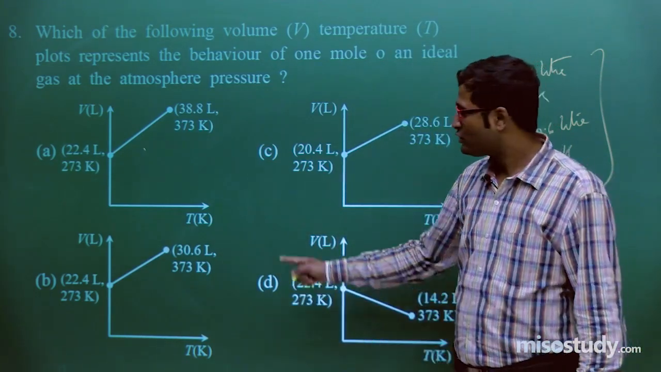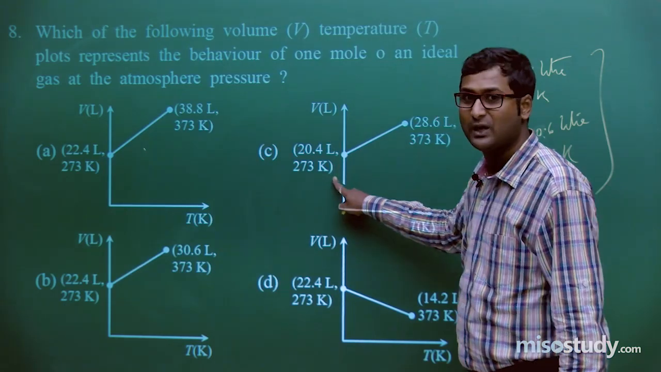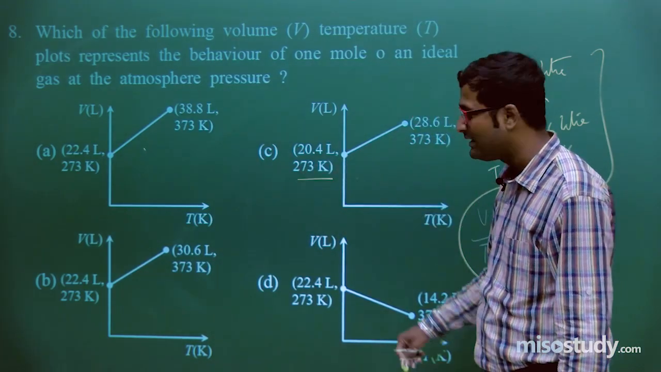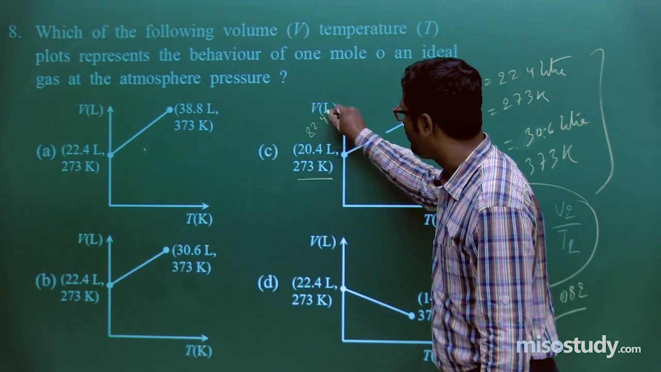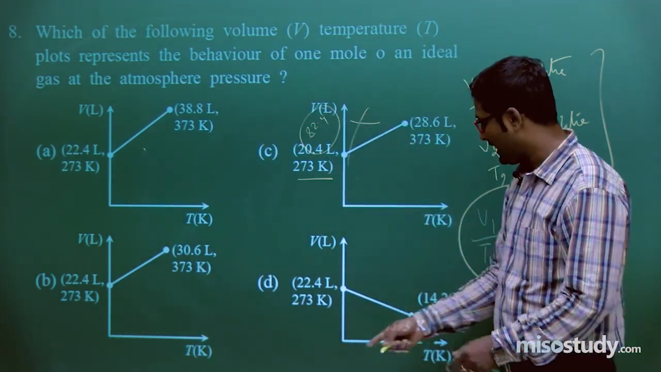We know this. So how to eliminate? This will not be correct, because in this case, at 273 Kelvin the volume should be 22.4 liter. So this will not be the option. Now eliminate this. Now what will happen in this case?